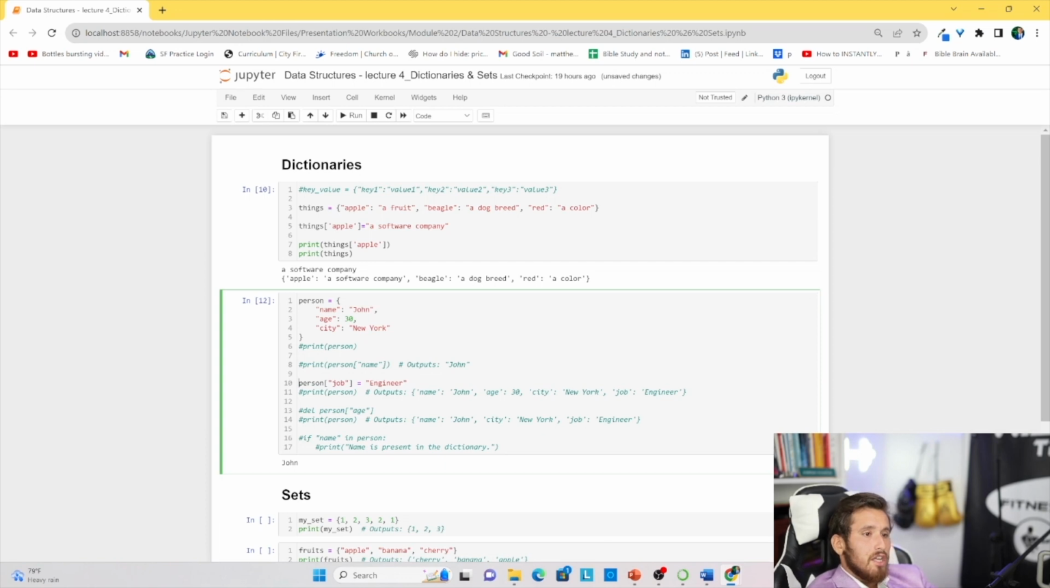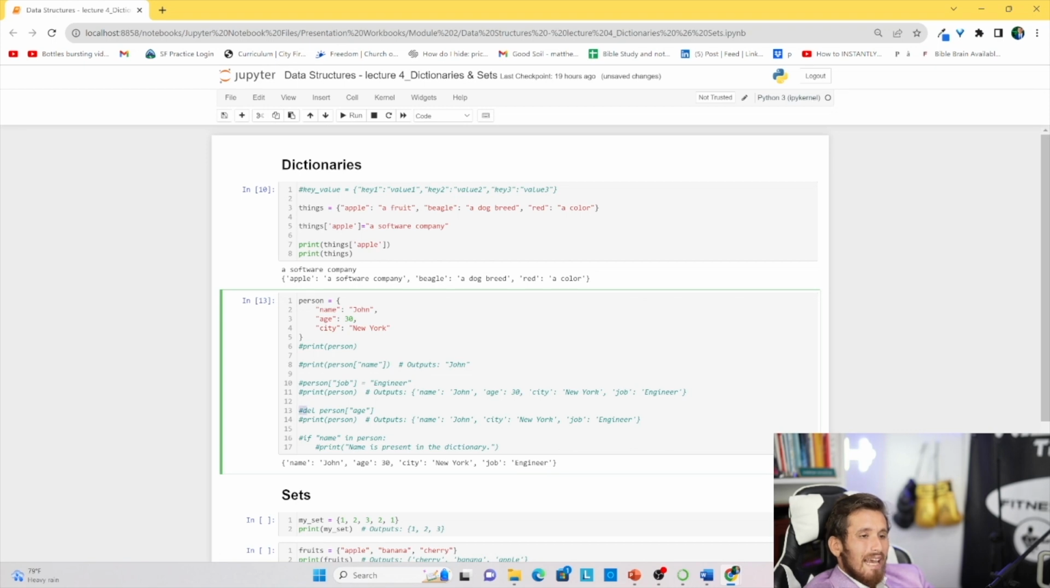So if we want to add a new key to the person's dictionary, we can just call the new key value, in this case job. So we're going to see job go right under city, and we want to have it as engineer. So let's print person now so we can see that being updated. Click run. So now we have the name, the age, the city, and now the job. Let's comment this one out.